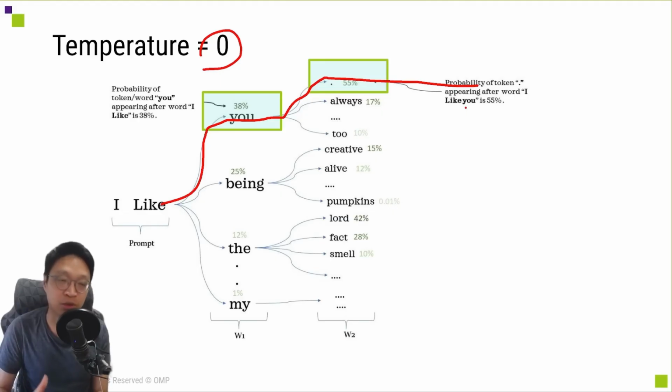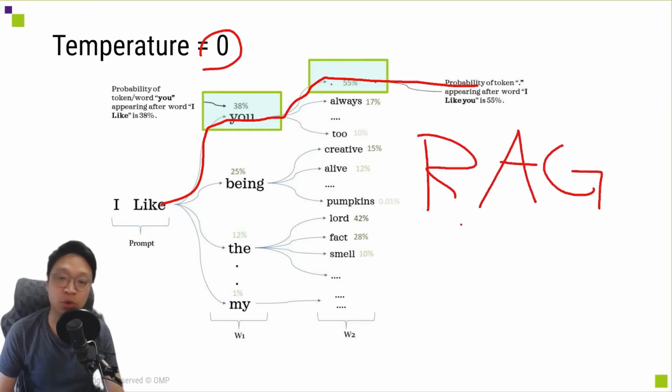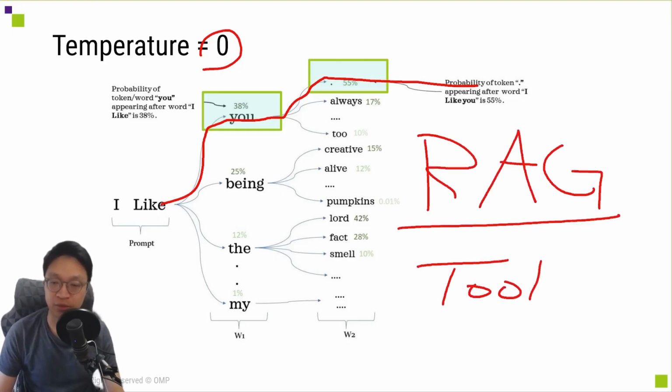The only issue is, when a language model is supposed to be an assistant, how can we reduce its chances of giving wrong answers? One way to do this is called RAG. Simply put, it means providing it with helpful tools, like letting it access the internet to reference the latest online information when answering, instead of relying solely on the knowledge it was trained on before.